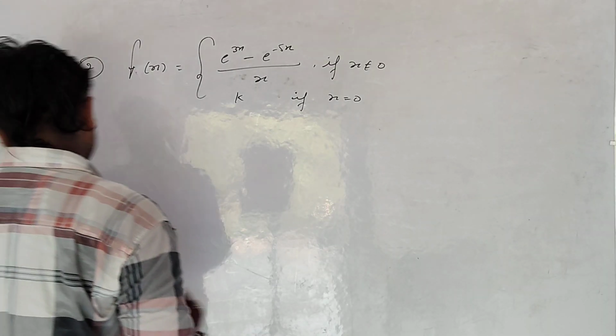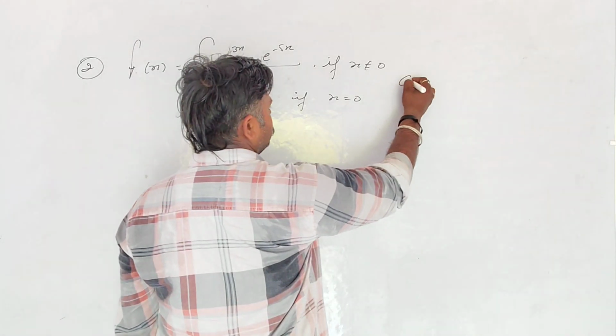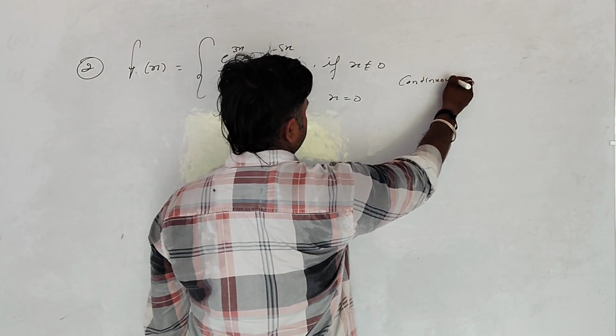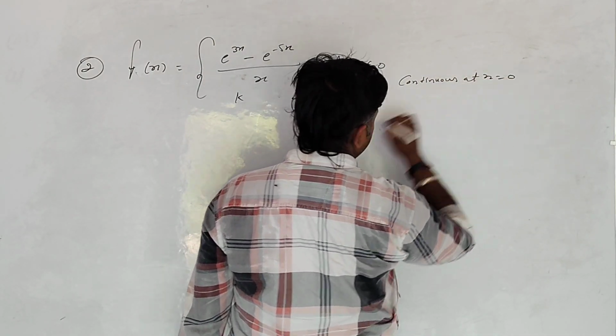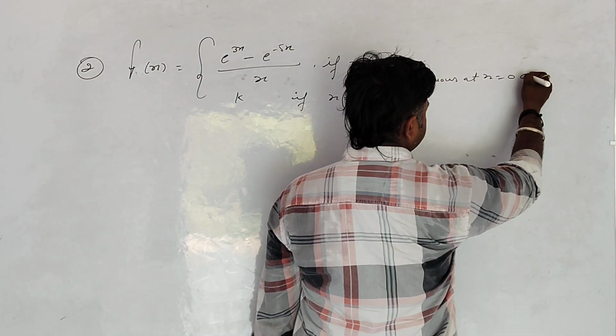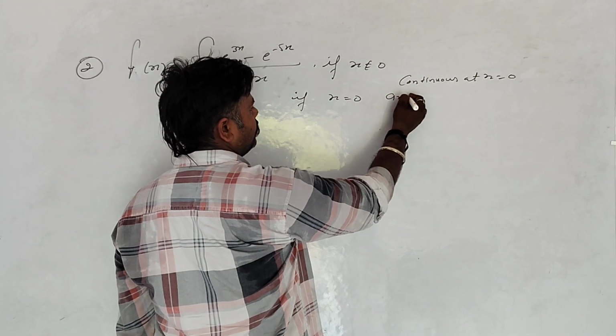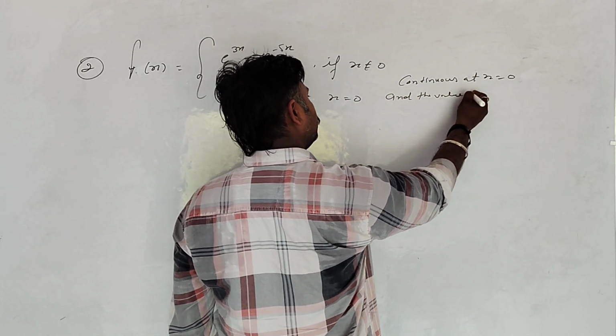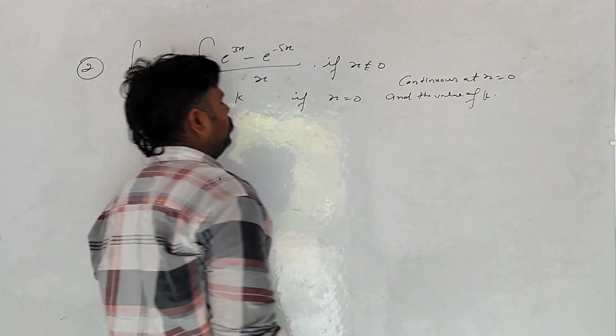So find the value of k. The function is continuous at x is equal to 0. And find the value of k. तो k की वैल्यू निकालना.